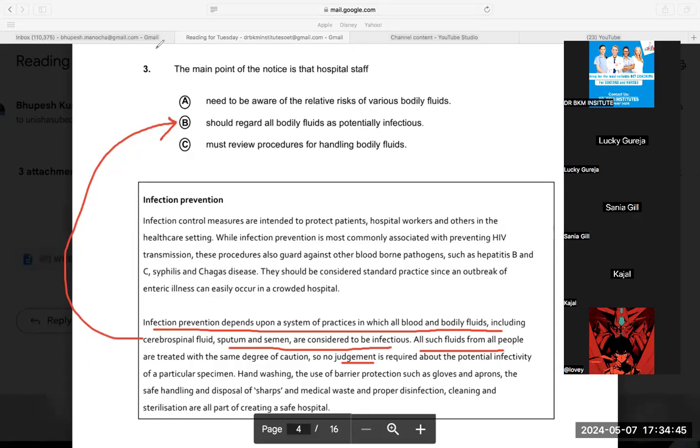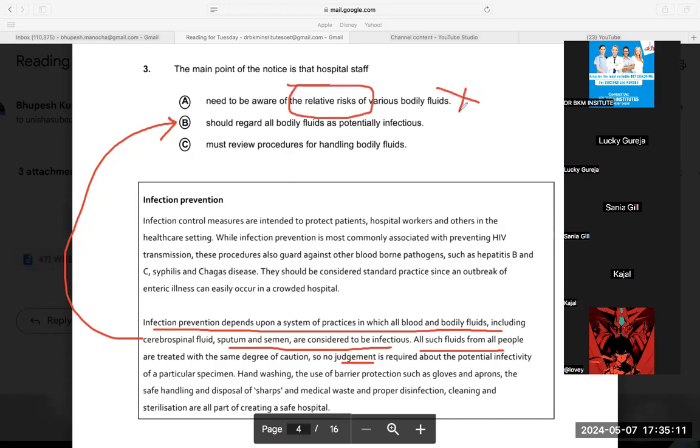And sir, the keyword is also given, potential infectivity. So I think B is a very good answer, guys. Right, and all such fluids are treated with the same degree of caution and they require this and this. So B seems like a very good answer. And okay, is the relative word given, relative risk? No, the relative word is not given, I guess.